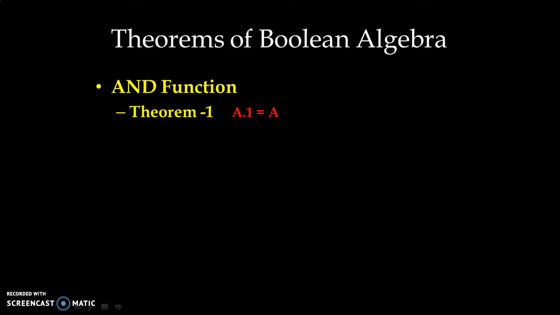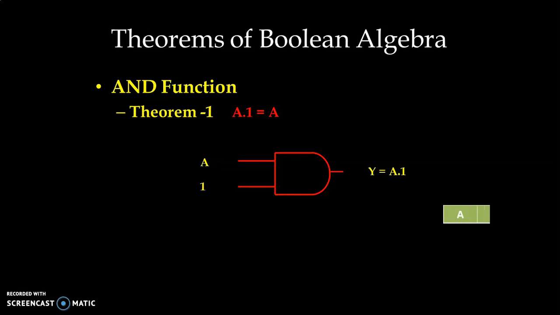So the output will be decided based on the input A. Whatever A is, if it is 0, then the output will be 0. If the A input is high, the output will be high. We have one input, that is A, another input, that is 1, and the output Y is equal to A dot 1. Now we'll prove this theorem with the help of a truth table.